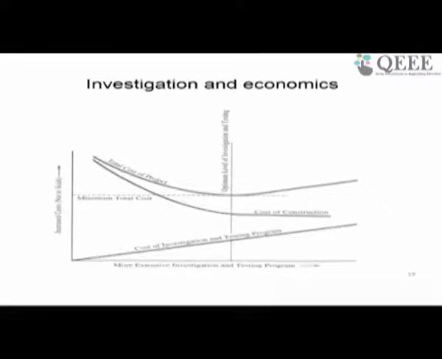On the x-axis is the increased cost, and the y-axis is the investigation and testing program. The bottom line shows the cost of the investigation and testing program, which increases as you increase the number of tests or the rigorousness of the testing.